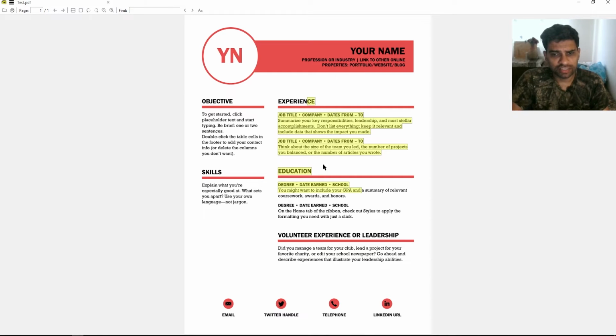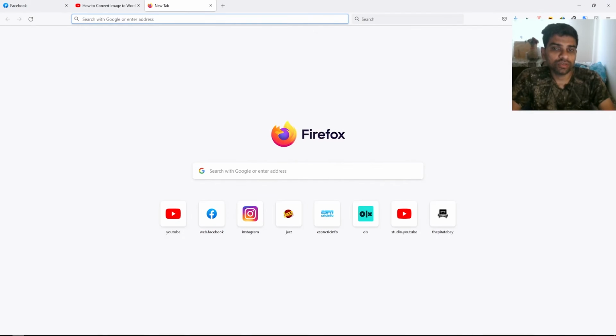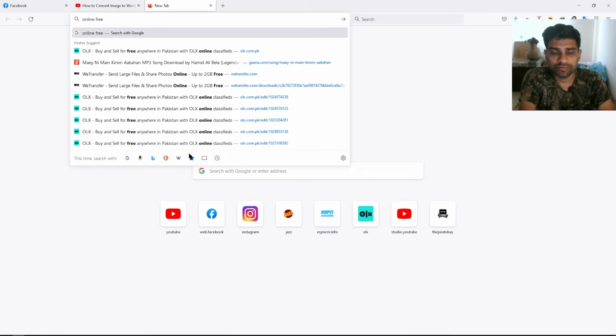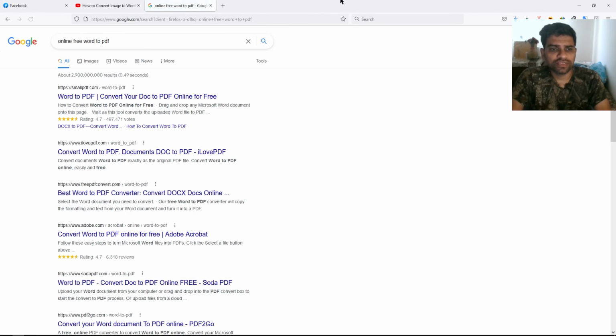So here's the PDF of the Word document we just converted. If you don't have Microsoft Word installed in your PC, you can open a web browser and type online free Word to PDF, and you can find multiple websites which let you convert Word files to PDF. For example, we have this smallpdf.com, we have lovepdf.com, we have freepdfconverter.com, and etc. You get the idea.